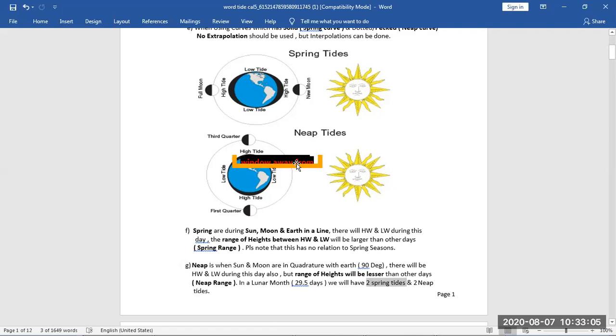Because a lunar month means the time in which the moon takes one anti-clockwise circle. So in one circle you can see one time it is coming in new moon, then first quadrature, then full moon, and then second quadrature, and then here. So in one cycle till here, it is coming two times with spring and two times neap. So that's what it is written here. In a lunar month, we will have two springs and two neaps.